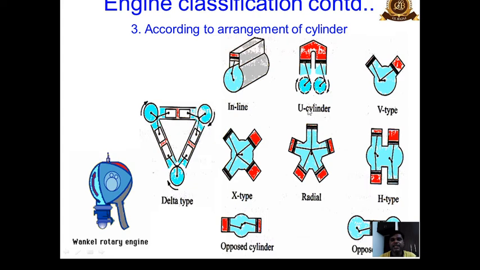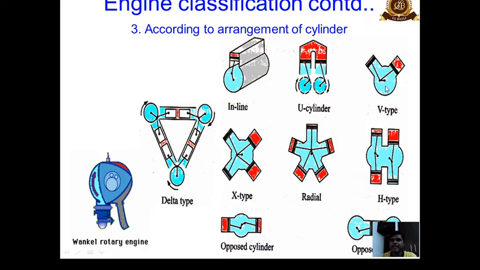So U cylinder may be used. These were the older versions in which the shape is made as U. There is a common cylinder and two pistons, two connecting rods, two crankshafts, and a common cylinder. Okay, so this is a U cylinder engine. Due to excessive number of losses, this was not being preferred or adopted so far.